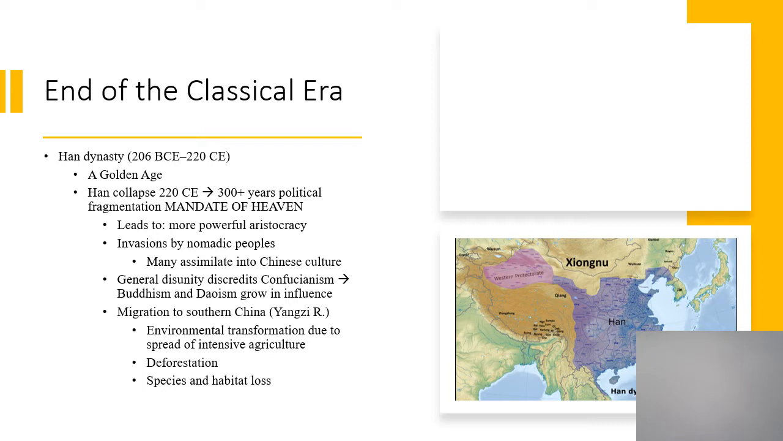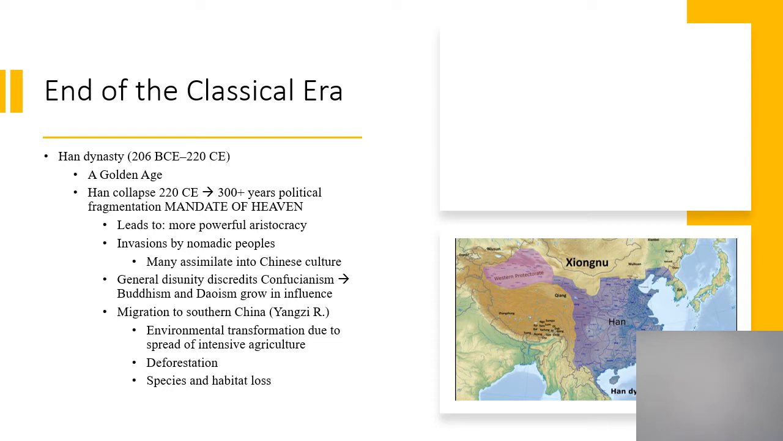The last group of big changes here is that it's also during the end of the Han Dynasty, during this period of chaos, these 300 or so years with no unified China, that migration begins to southern China to escape all these various invasions, right? To get to a safer spot and farther away from these nomads that will cross the border.